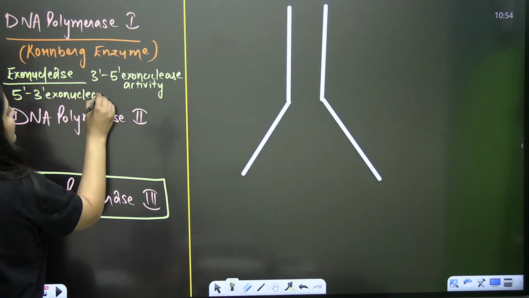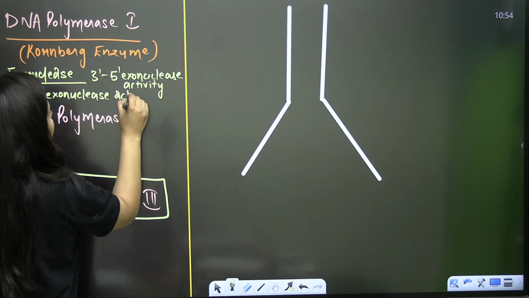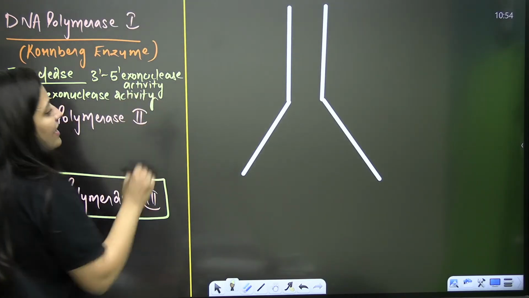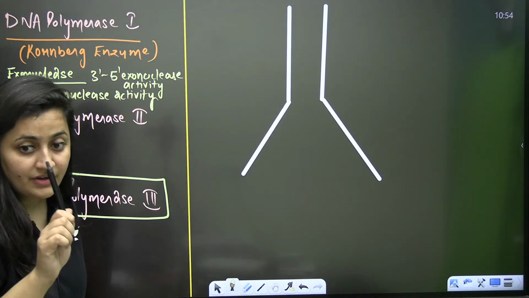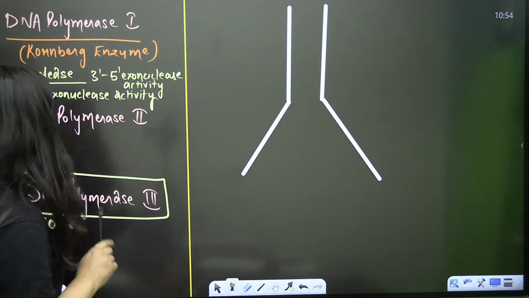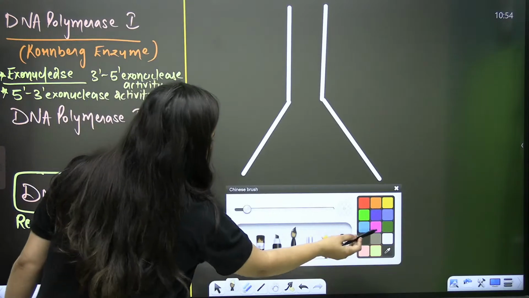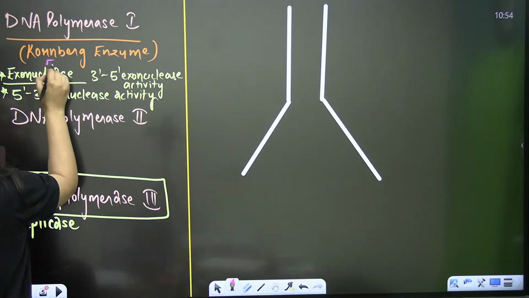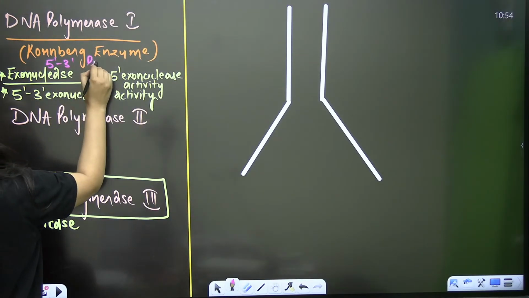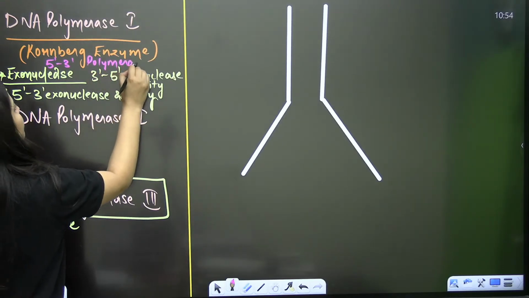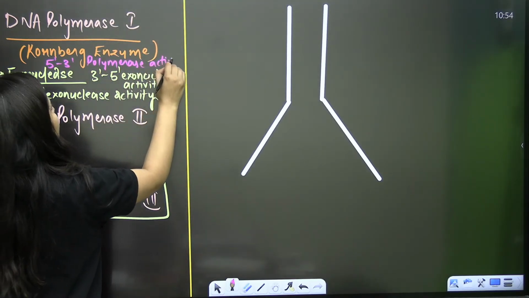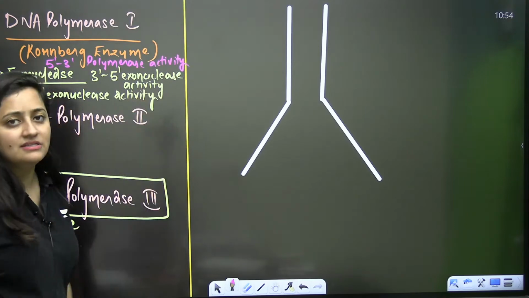That is something unique related to DNA polymerase 1. Just keep it in your mind. And even this enzyme has 5' to 3' polymerase activity. You should know about these enzymes.